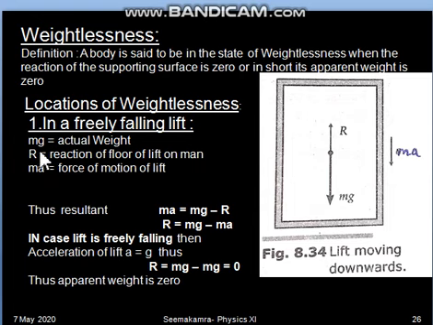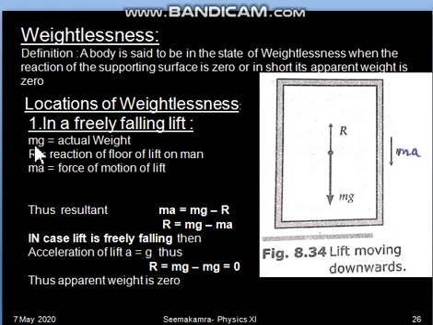Weight formula of any object of mass m is always mg. That means in making the weight of any object, g also contributes. Now weightlessness means the weight of the body experienced is zero. So that is possible with what?